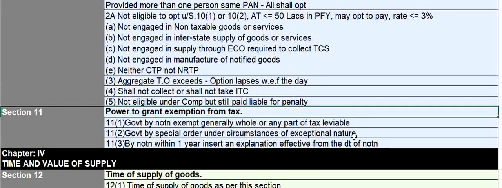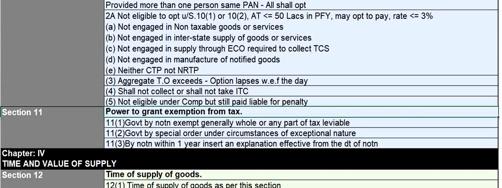And section 11, power to grant exemption from tax. Government, by notification, can exempt generally or wholly or any part of the tax leviable. Similarly, by special order also, under certain circumstances of exceptional nature, they can do that. By notification within 1 year, they can insert an explanation effective from the date of notification. So these are the powers to grant exemption from tax.